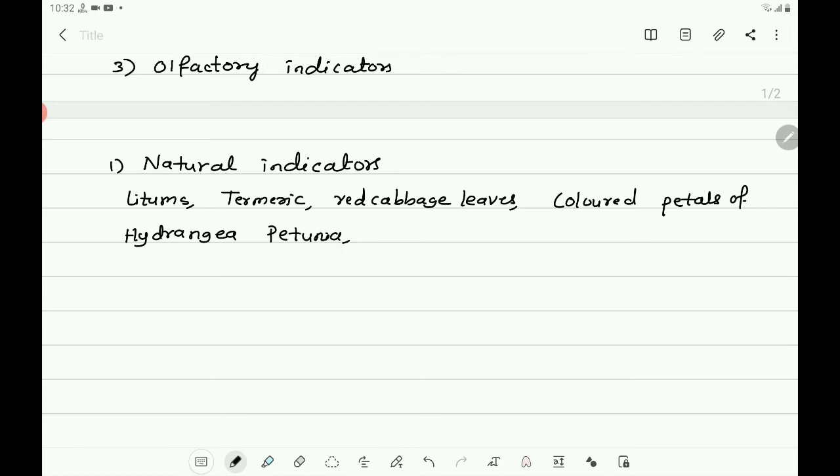And also vanilla extract is there. That is also one of the examples of the natural indicators.